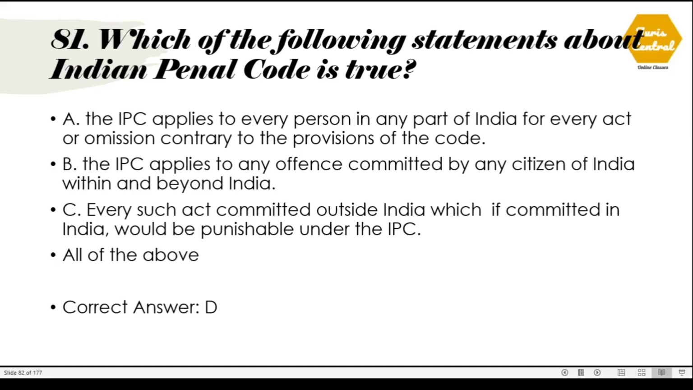81. Which of the following statements about Indian Penal Code is true? The correct option is all of this. A. The IPC applies to every person in any part of India for every act done or omission contrary to the provisions of the code. B. The IPC applies to any offence committed by any citizen of India within and beyond India. C. Every such act committed outside India which if committed in India would be punishable under the IPC.